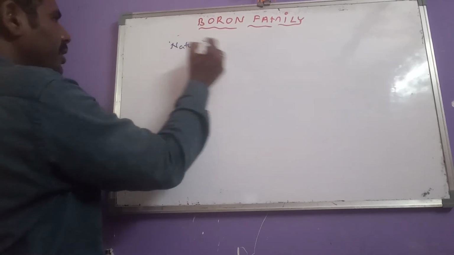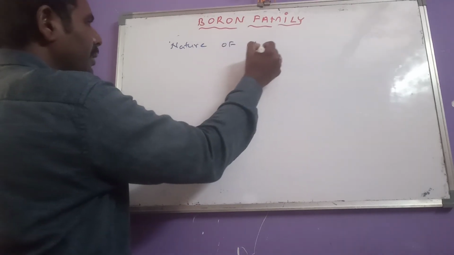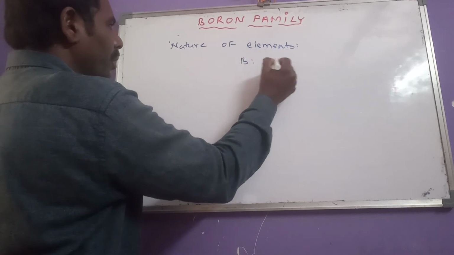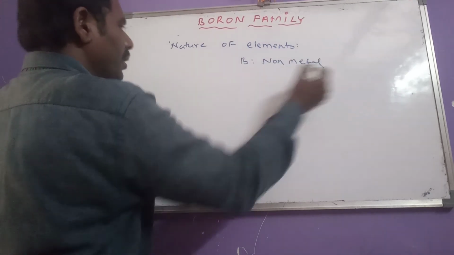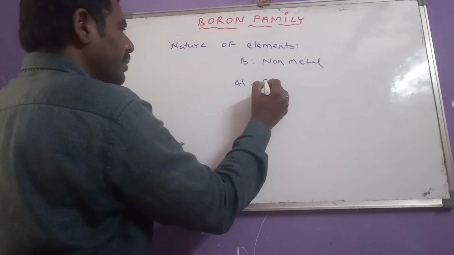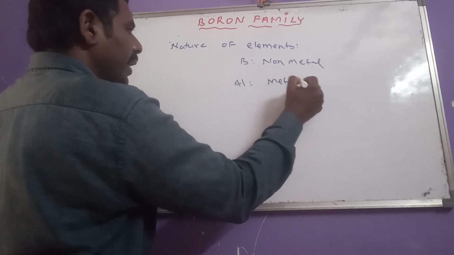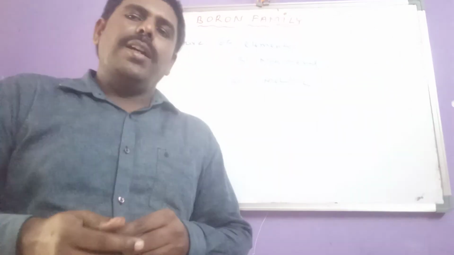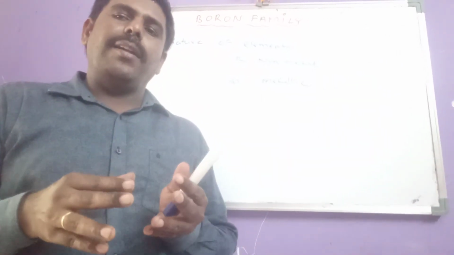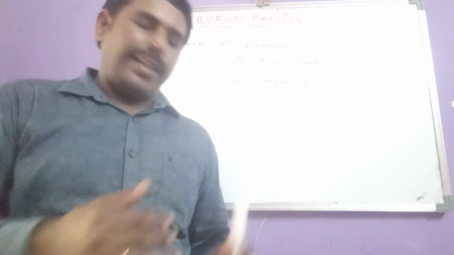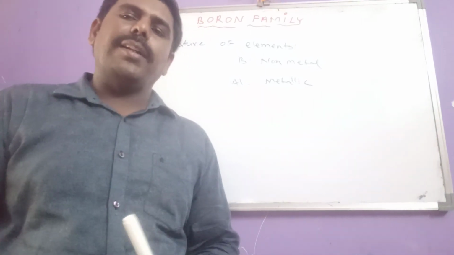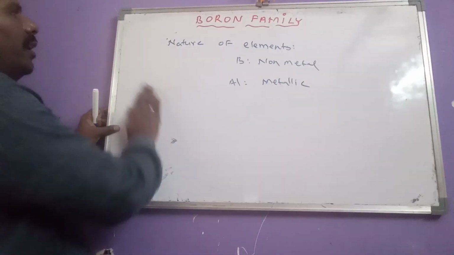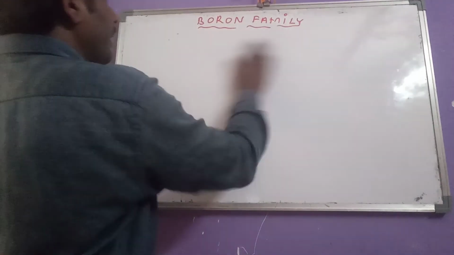What is the nature of third A group elements? Boron is purely non-metal, no doubt at all. And aluminum has metallic nature. Of course, gallium, indium, thallium are also almost the same, metallic like aluminum. That means except boron, the remaining third A group elements have metallic nature.